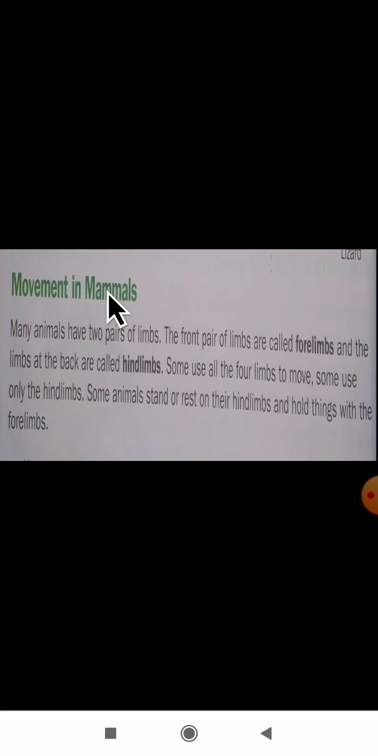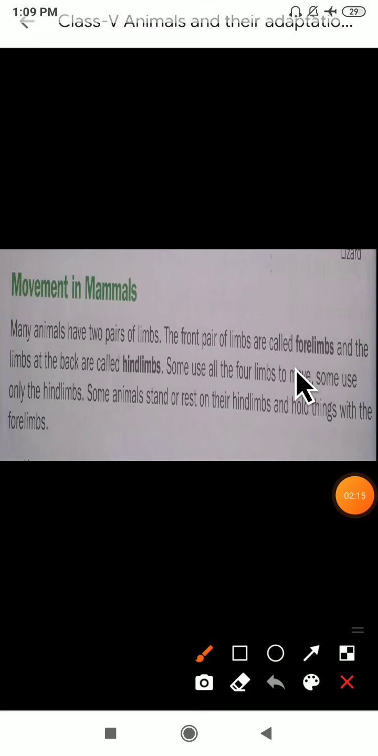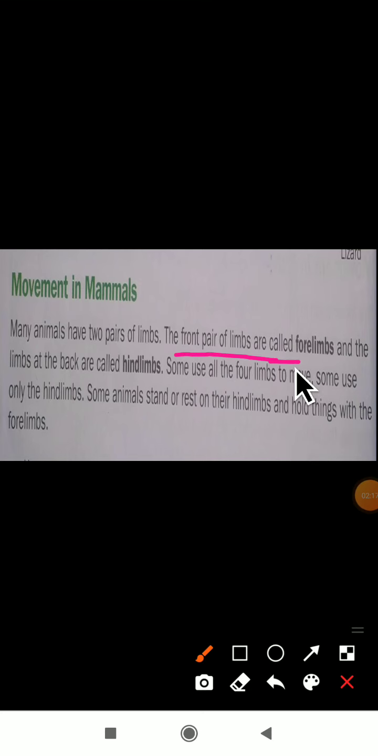Let us see about the movement in mammals. Many animals have two pairs of limbs. One pair means two, then two pairs means how much? Four. The front pair of limbs are called the forelimbs. Dear students, you have to remember this definition and mark it in your textbook also.